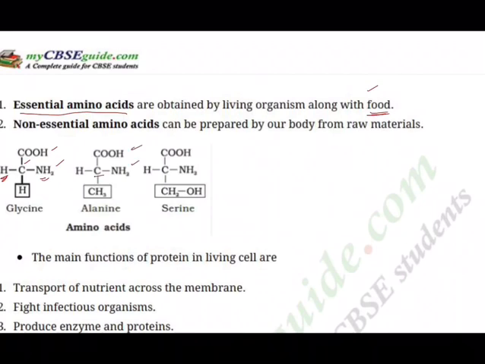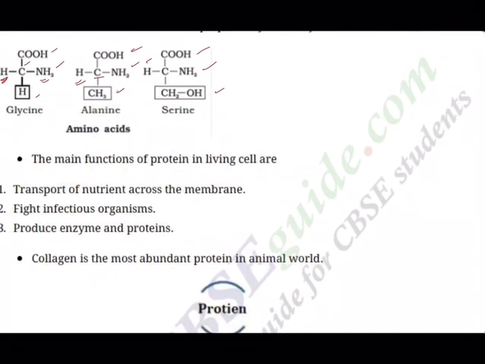And similarly alanine, you can see here again the COOH group, NH2 group, only difference is the functional group. In this one, hydrogen is there. Here, CH3 is there, methyl. And of course, hydrogen is common. And next, serine, again COOH is common, NH2 common, hydrogen, carbon, and the fourth bond is CH2OH. This is serine.